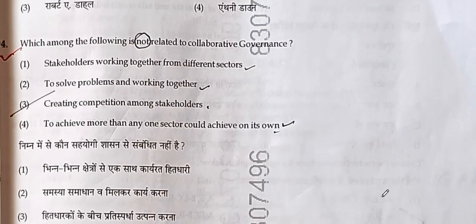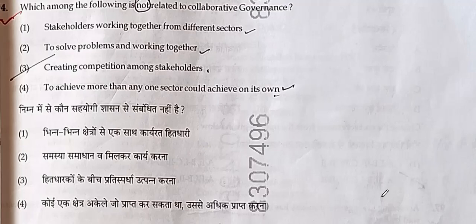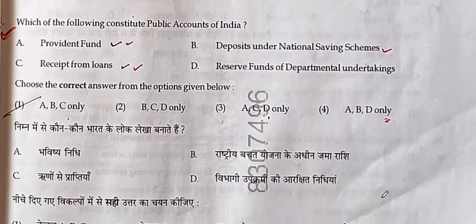Which of the following is not related to collaborative governance? It is creative competition among the stakeholders. Which of the following constitute the public accounts of India? It will be Provident Fund, receipts from loans, and the reserve funds of the developmental undertaking. Deposit under the national saving scheme will not be. Hence, option number 4 will be the correct answer.